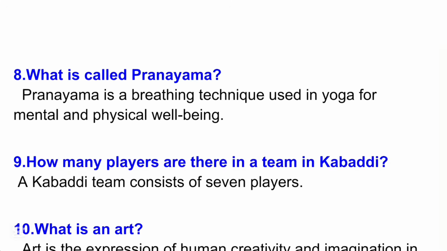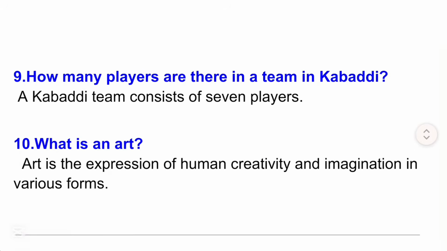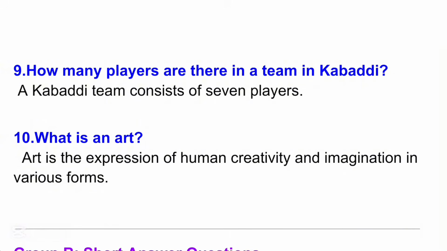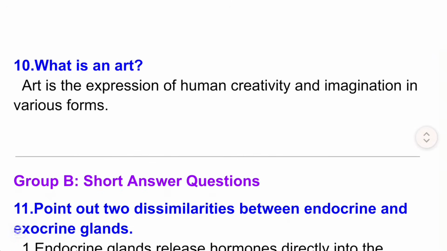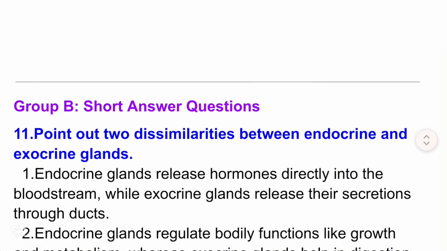9. How many players are there in a team in Kabaddi? A Kabaddi team consists of 7 players. 10. What is an art? Art is the expression of human creativity and imagination in various forms. Group B. Short answer questions.